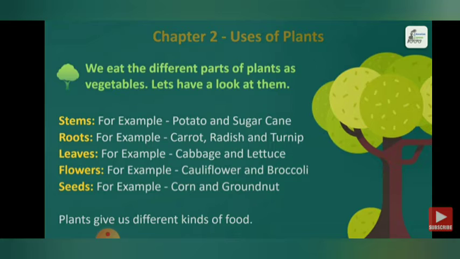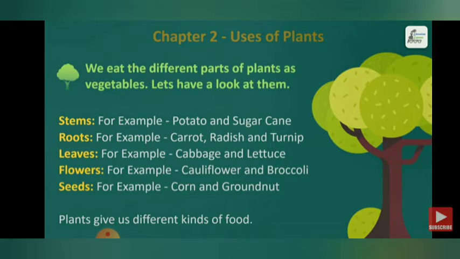Roots, for example, carrot, radish, and turnip. These are the roots. We eat them as our food. Leaves, for example, cabbage, lettuce. These are the examples of leaves that can be eaten as our food.